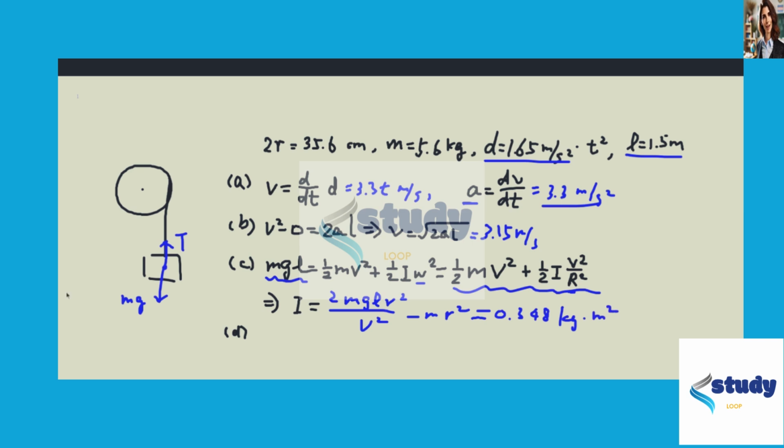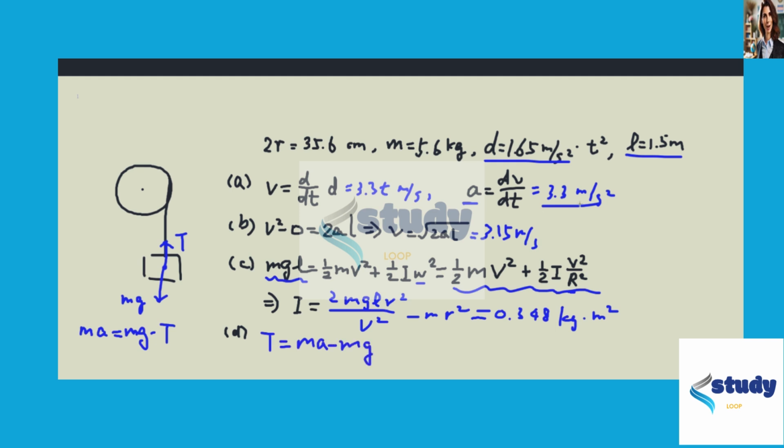For part D of the problem, we first analyze the force felt by the block. It feels the gravitational force mg, feels the tension due to the wire T, and using Newton's second law, we know mass times the acceleration equals mg minus T. It is mg minus T instead of T minus mg because we know the block descends. Okay, then T is obviously equal to mg minus ma.